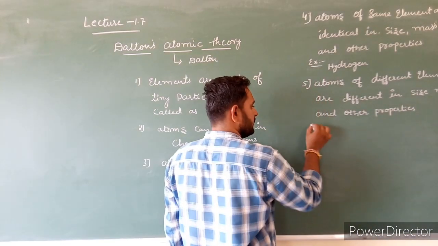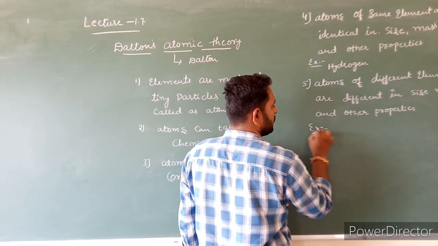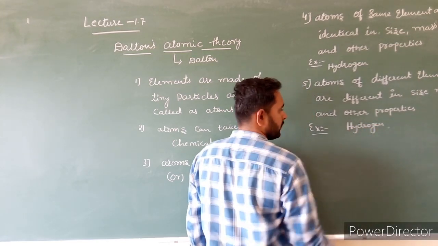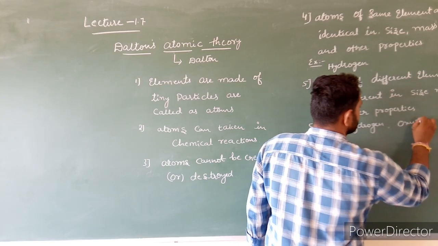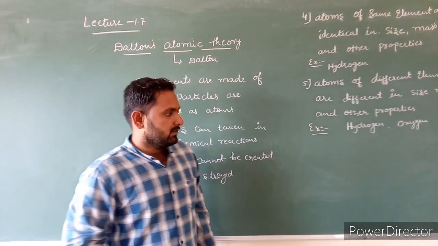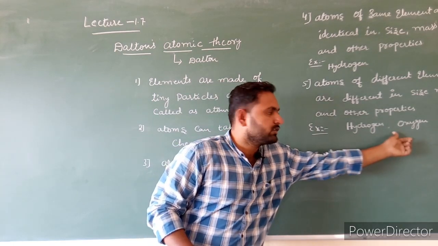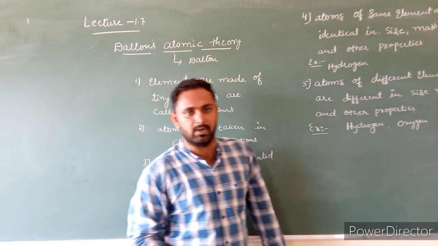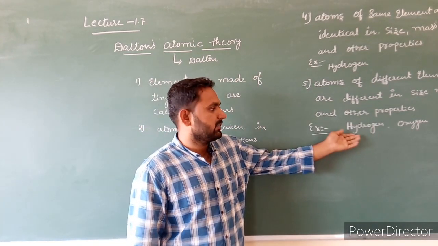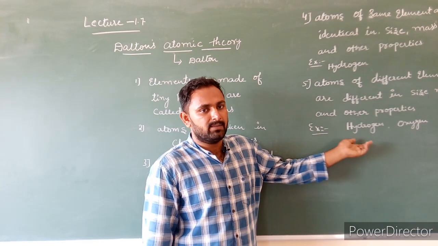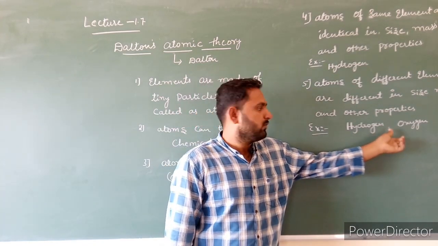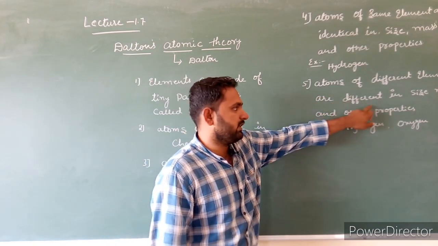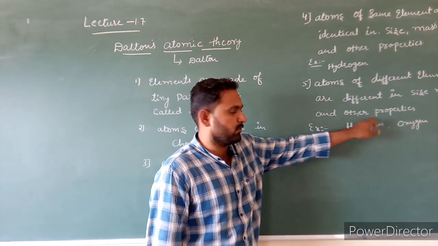For example, if you consider two elements, one is hydrogen and the other is oxygen. Hydrogen atoms and oxygen atoms are not identical in size, mass and other properties. Why? Because they are different in nature. They are obtained from different elements. So atoms of different elements are different in size, mass and other properties.